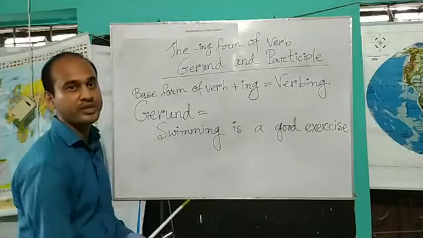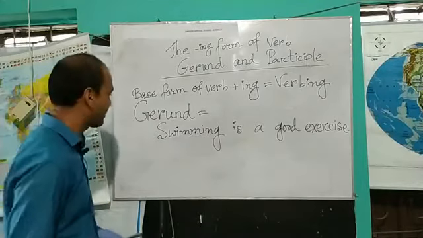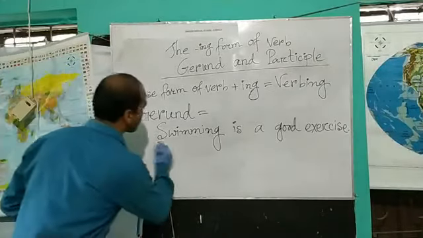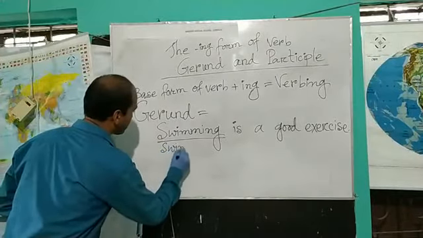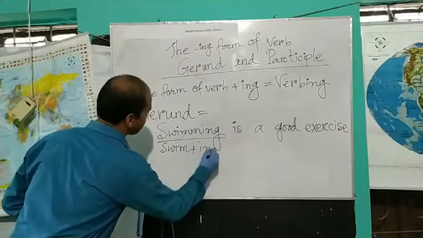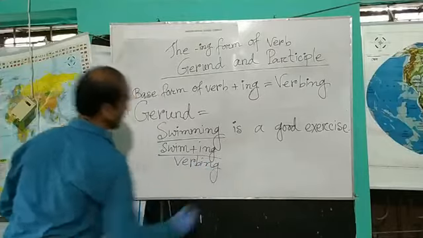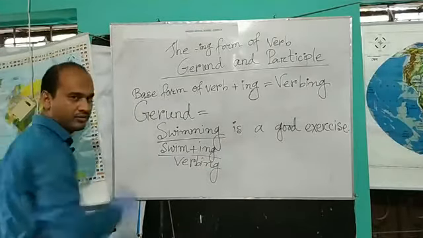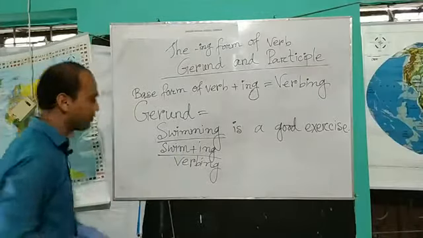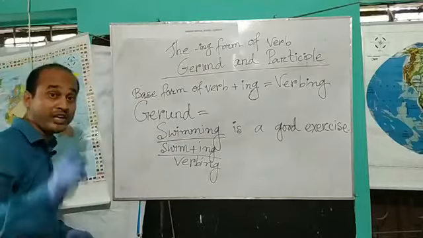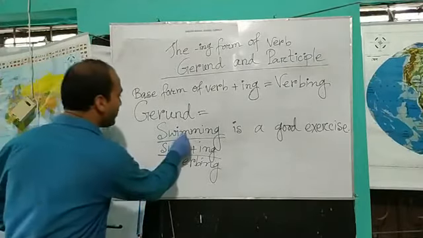Here you can find the word swimming. This word comes from swim plus ing, that is, it is verbing. Swim is a verb, isn't it? When we add ing with swim, that will be swimming. And when we use swimming in a noun's place, that will be a gerund.